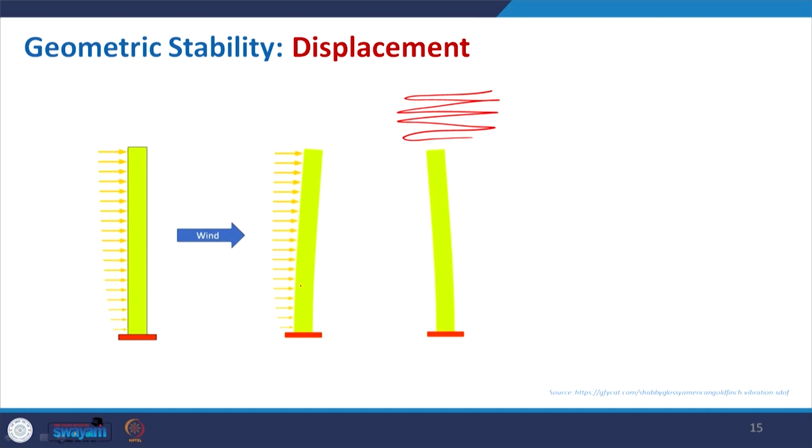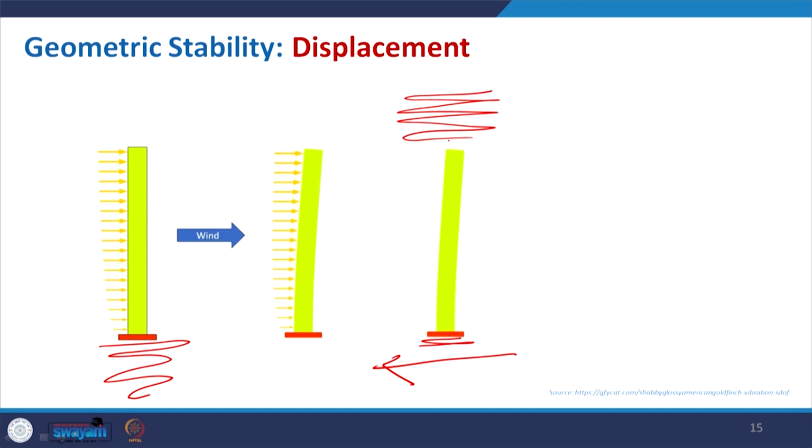So, as true during the earthquake, when the motion will take place at the ground. So, the ground will start to move, it will propagate to the top, and then one moment it will go this side, the next moment the upper portion of the building goes in this direction. So, basically there will be some kind of oscillation. So, due to wind, due to earthquake, there will be oscillation, and if the proper arrangement has not been